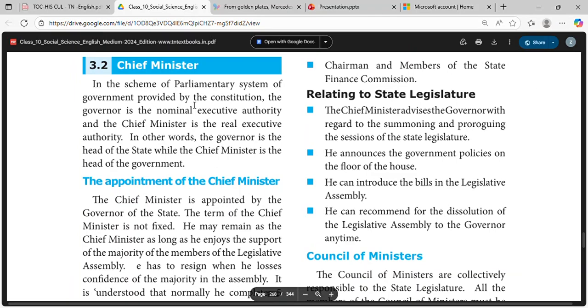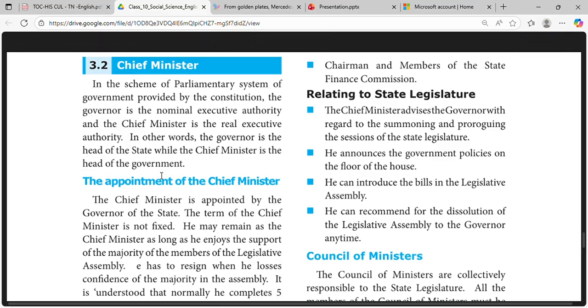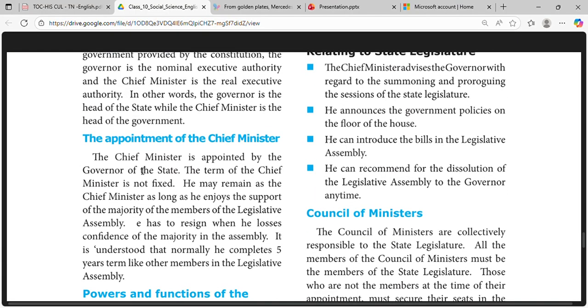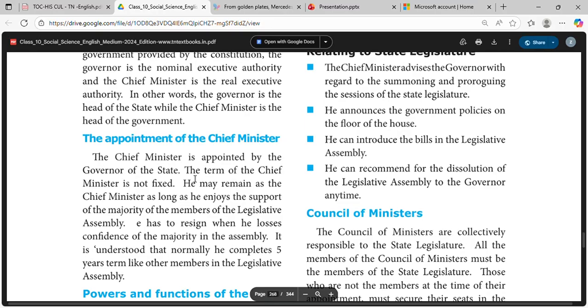In the parliamentary system, the chief minister is the real executive authority. In other words, the governor is the head of the state, while the chief minister is the head of the government. The chief minister is appointed by the governor of the state. The term of chief minister is not fixed.